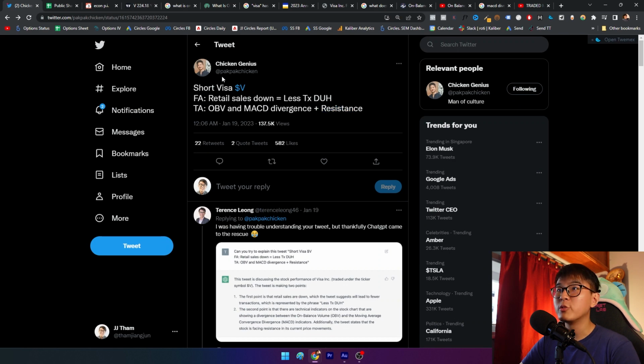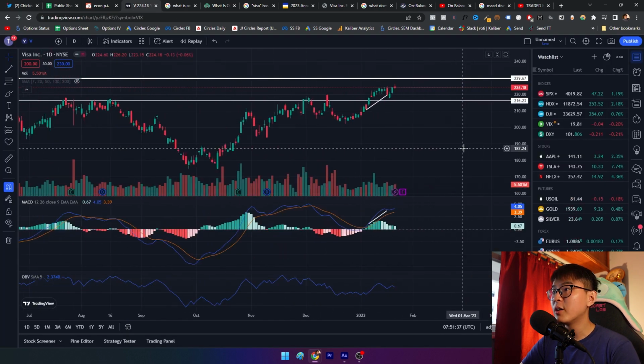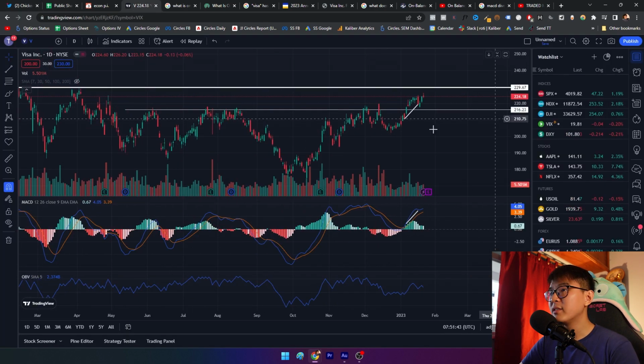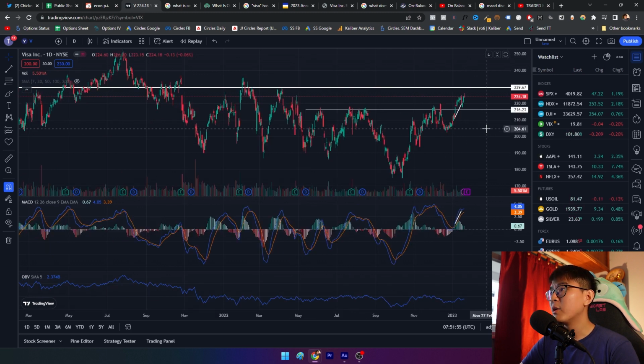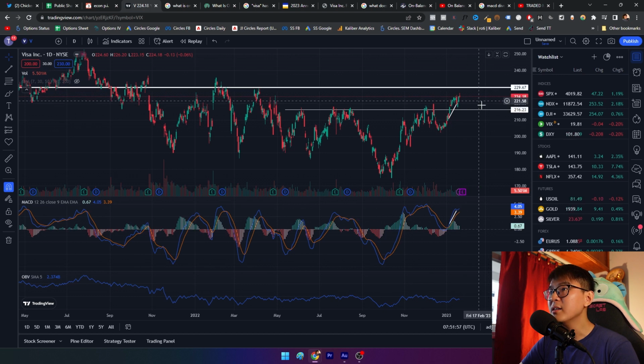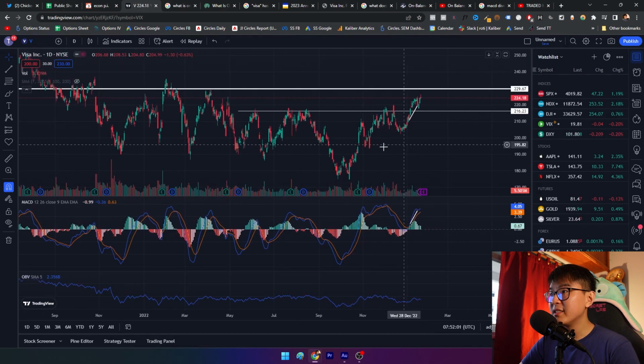The last thing that he mentioned was resistance. If you're not familiar with the concept of resistance, I've drawn a resistance line at 216. It has hit it multiple times: 1, 2, 3, 4, or 5, 6, a lot of times. So I think this might be a clear resistance line. Another resistance line that he might be looking at would be maybe at 229. I think the basic concept of a resistance is that the stock will face difficulty when it reaches a certain point.